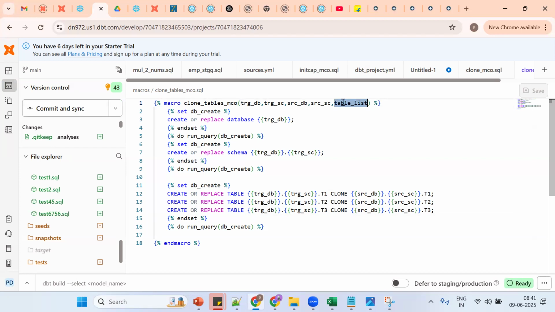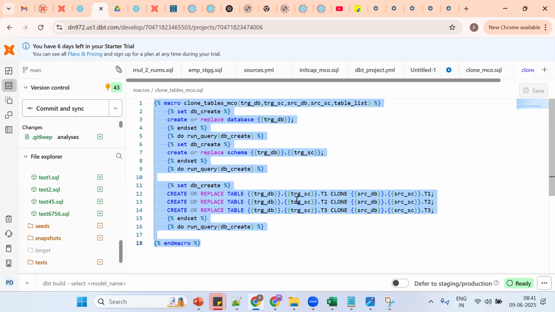Now see here. Instead of writing multiple times, suppose there are 10 tables. Can I write manually 10 tables? No. The same thing is repeated here, only the table name is changing. For the table name, what concept should we go for? If I want to iterate, what concept? Looping. The loop concept will come into the picture.